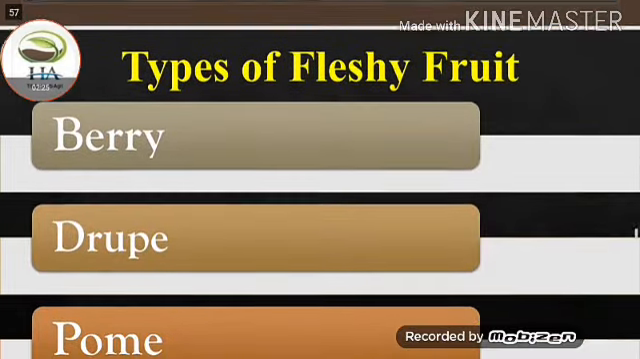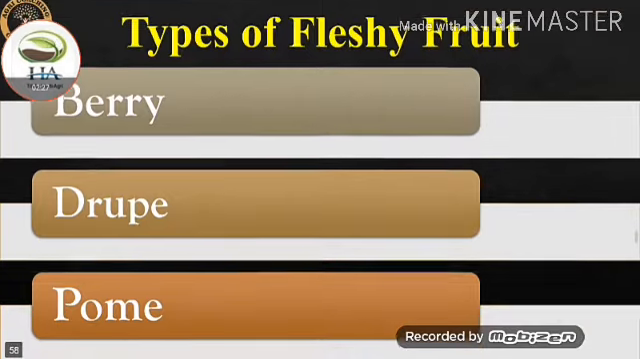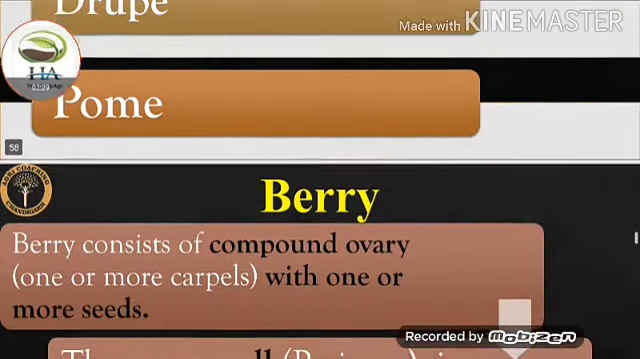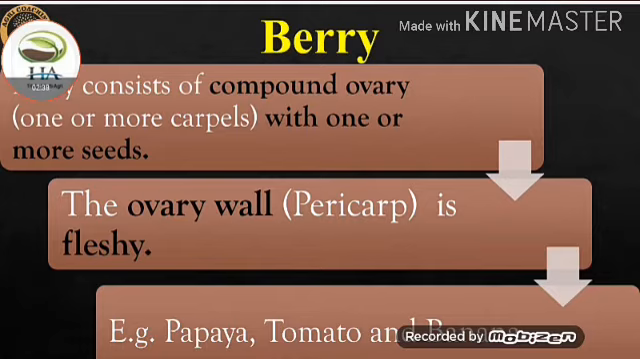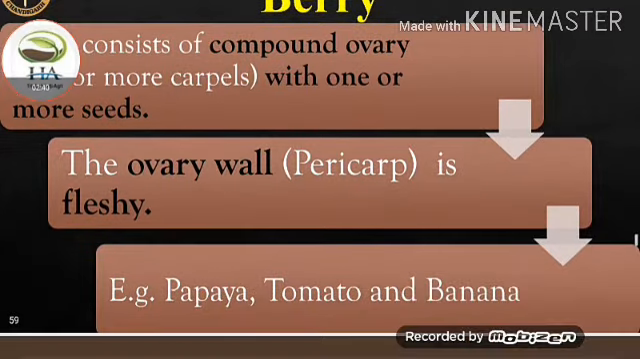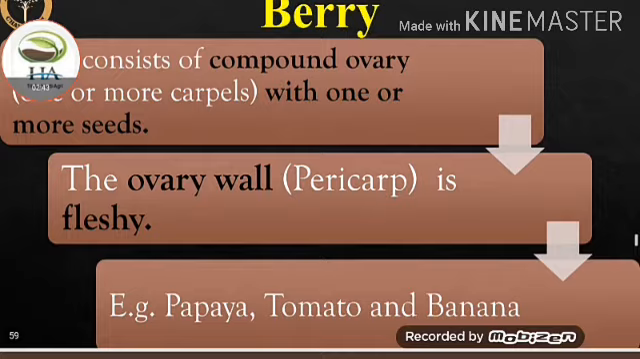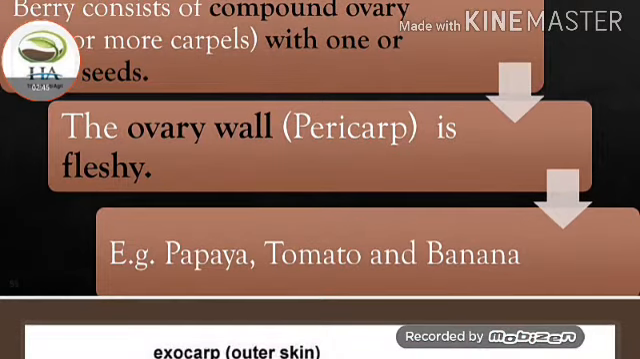Next, the types of fleshy fruits are berry, drupe and pome. Berry. Berry consists of the compound ovary, one or more carpels with one or more seeds. The ovary wall, the pericarp, is fleshy. Examples of fleshy berry are papaya, tomato and banana.